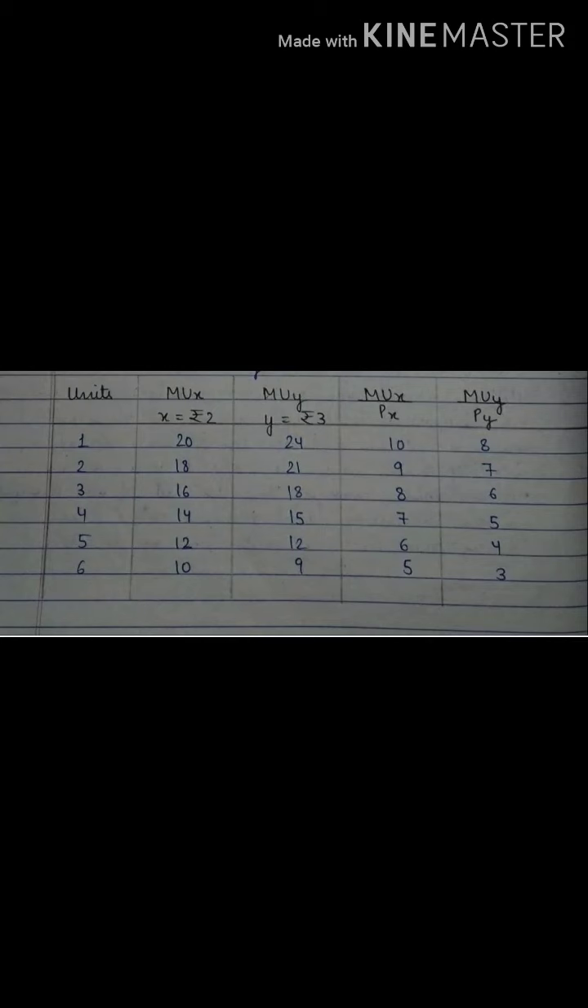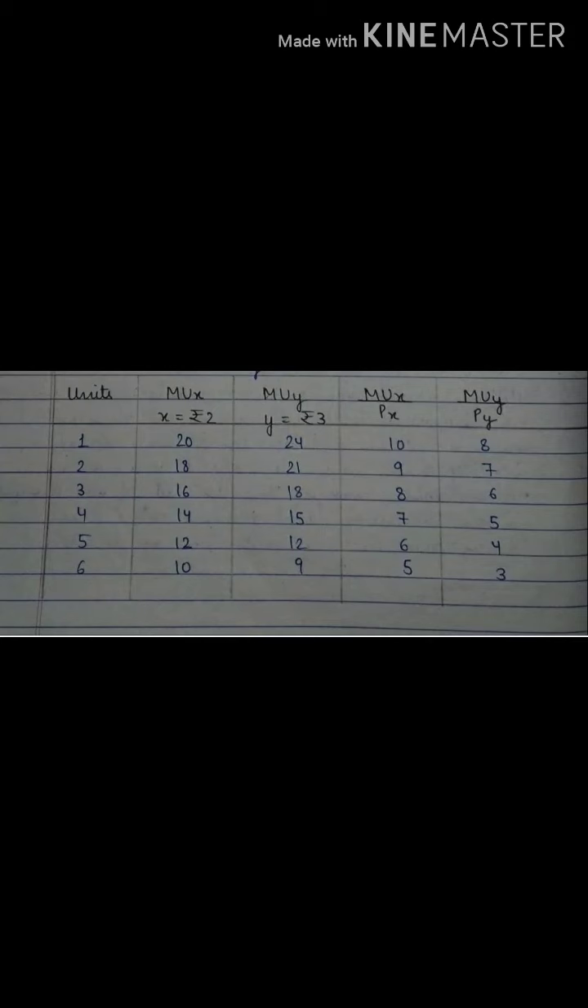Marginal utility of X on 1 unit is 20. Okay, now what is the price of X? Price of X is 2 rupees. So we will go for the equation. Equation is MUX upon PX, that means 20 divided by 2.